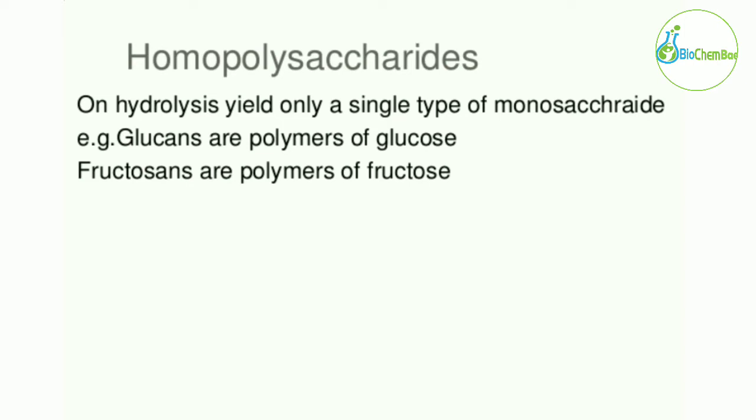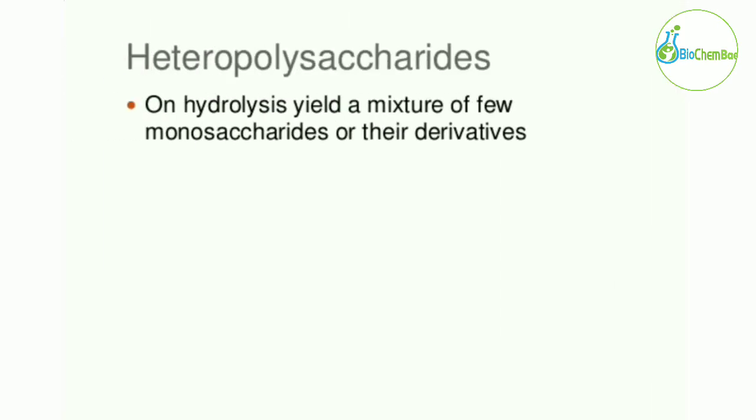So we can say these two are homopolysaccharides because upon hydrolysis of both of them, we get only a single type of monosaccharide. Next, heteropolysaccharides. On hydrolysis, they yield a mixture of a few monosaccharides or their derivatives. For example, if we hydrolyze and get a mixture of monosaccharides like glucose, fructose and galactose, then these types of polysaccharides are known as heteropolysaccharides.